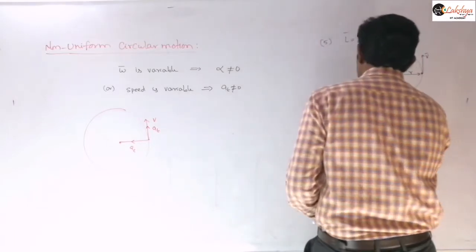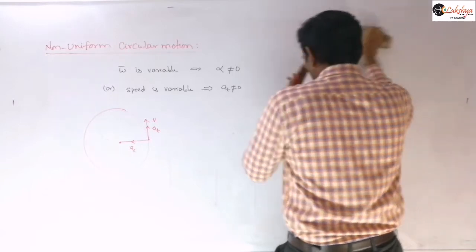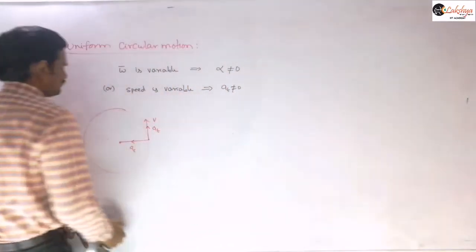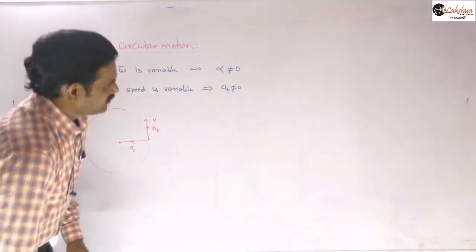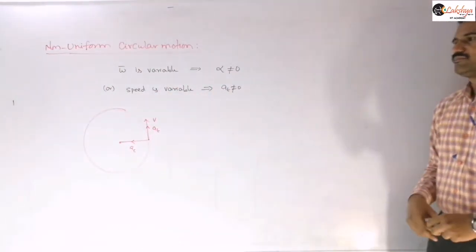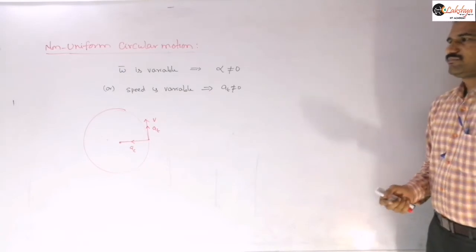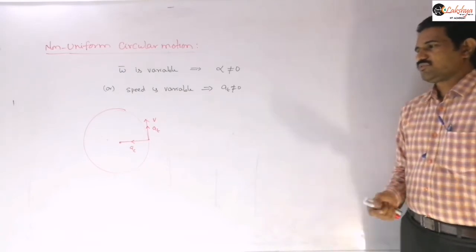Just mention the definition: the circular motion in which the angular velocity of the particle, or speed of the particle, is variable is called non-uniform circular motion.